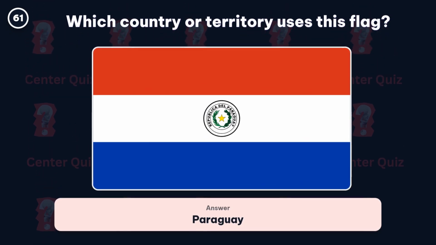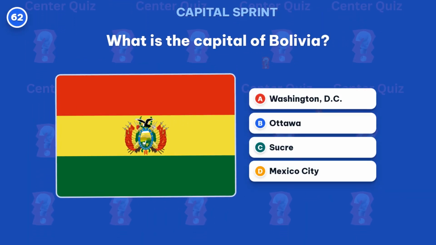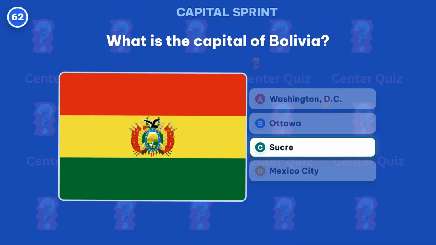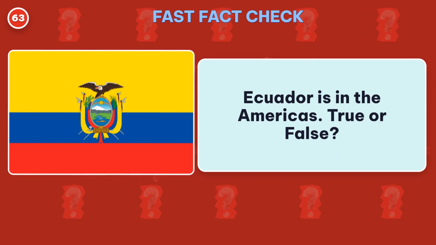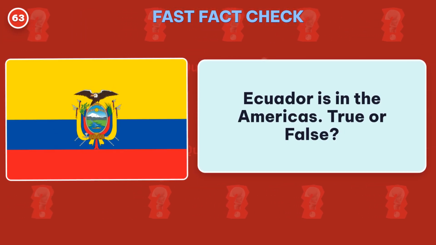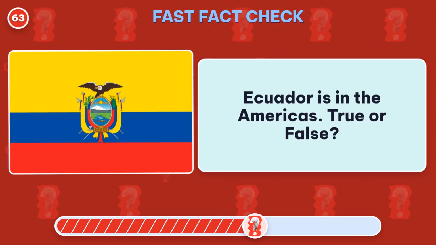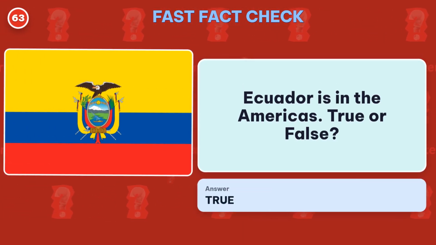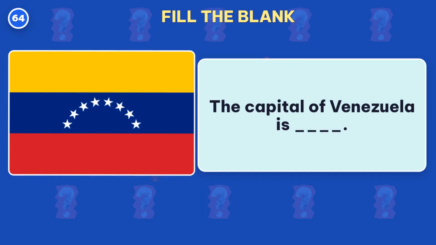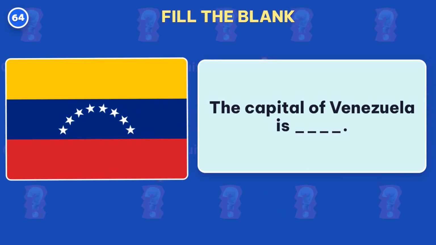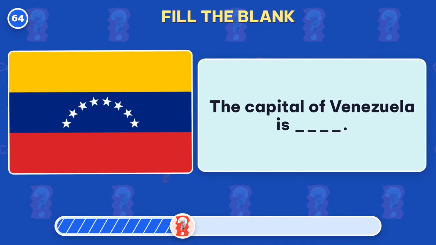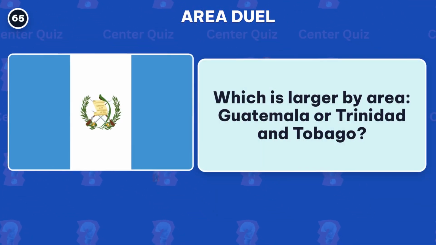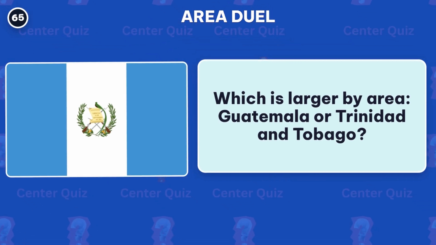Correct, Paraguay. What is the capital of Bolivia? Sucre is the capital. Ecuador is in the Americas. True or false? True! Ecuador is in the Americas. Fill in the blank. What is the capital of Venezuela? Answer, Caracas. Which is larger by area, Guatemala or Trinidad and Tobago?